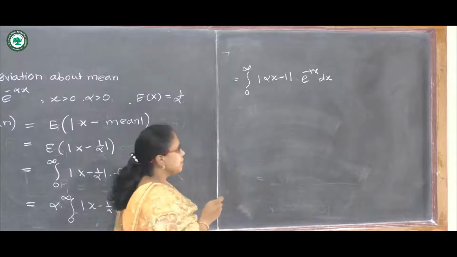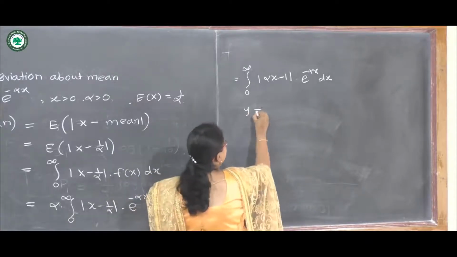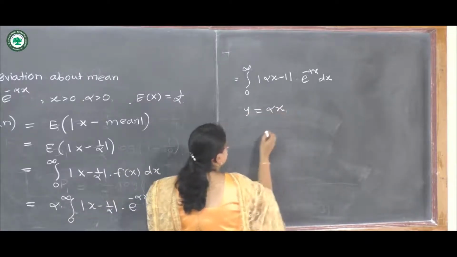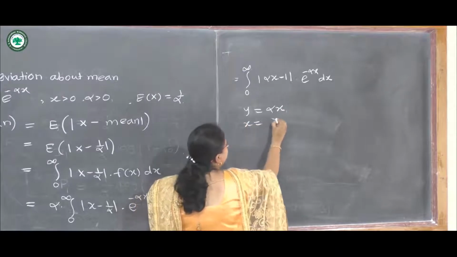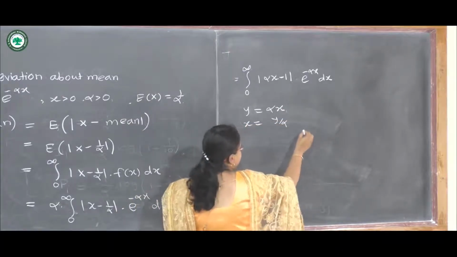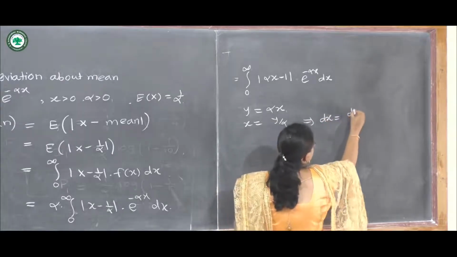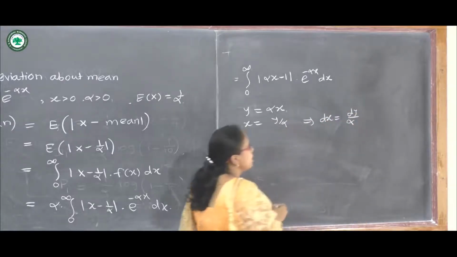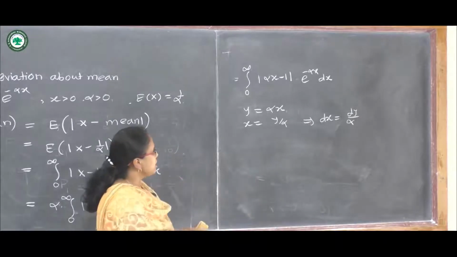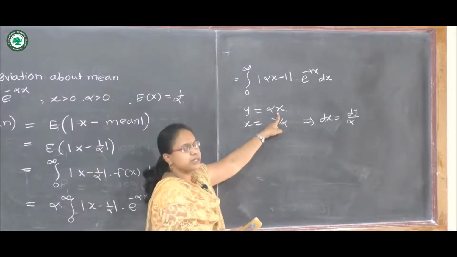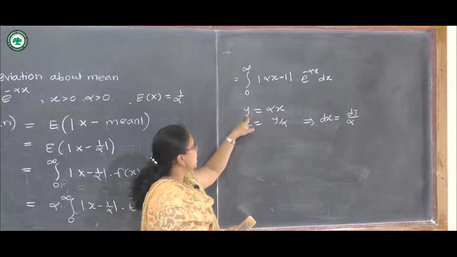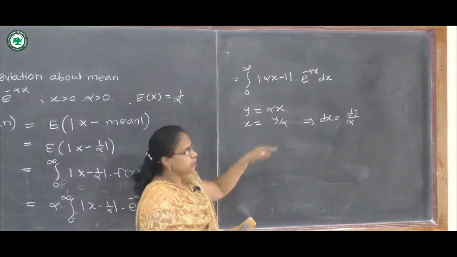So here let us make one substitution, which is y equal to alpha x. So x will be y upon alpha, and this implies that dx can be written as dy upon alpha. Also we have to check the range. The range of x is from 0 to infinity, that's why the range of y will also be from 0 to infinity.